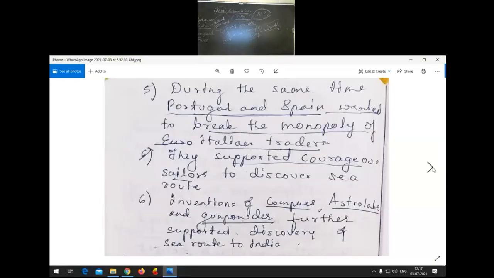Yes, then during the same time what happened? Portugal and Spain wanted to break the monopoly of Italian traders. They supported courageous sailors to discover the sea route. Okay, so Henry the Navigator, you might have heard, no?